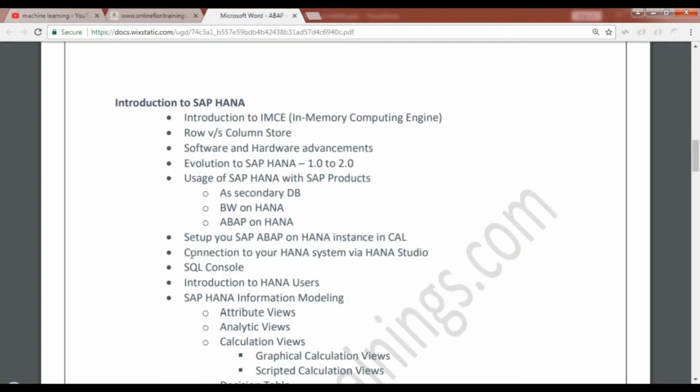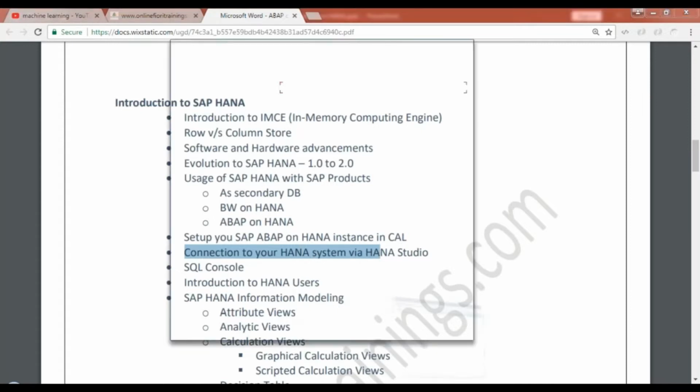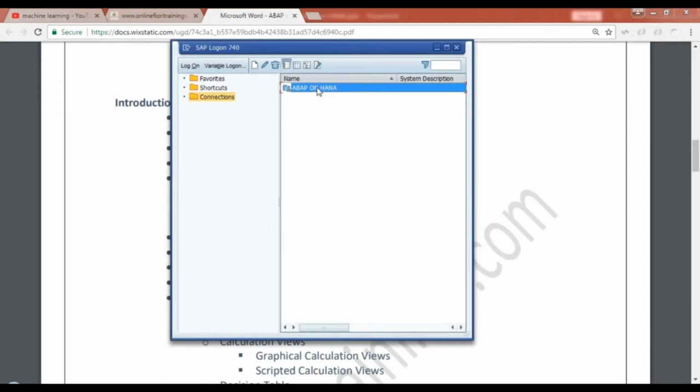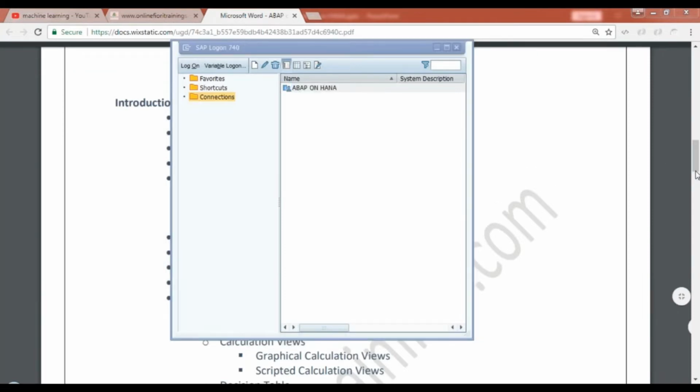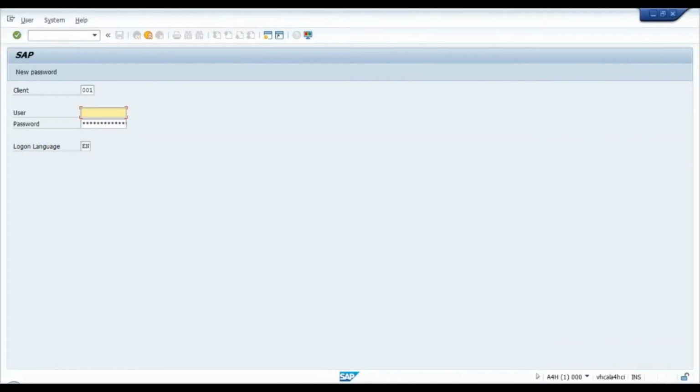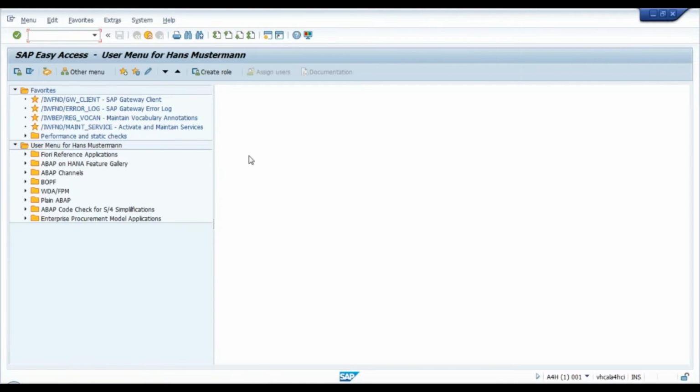Then we will look at connecting our SAP HANA system via HANA Studio and also connecting to our ABAP system via SAP GUI. So I'll show you here quickly. This is my ABAP on HANA system in my local SAP GUI. And then I'm just trying to connect to the same. So I just double click and you can see it opens up here, and I just quickly log into my server. So I will show you how to set up the server yourself and connect to it from your local computer.